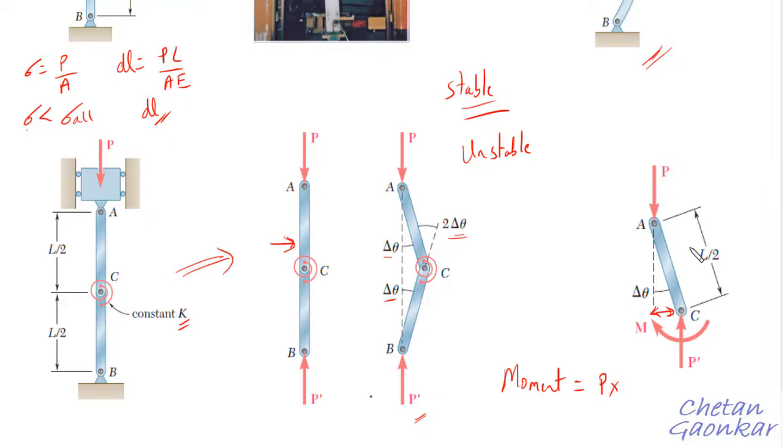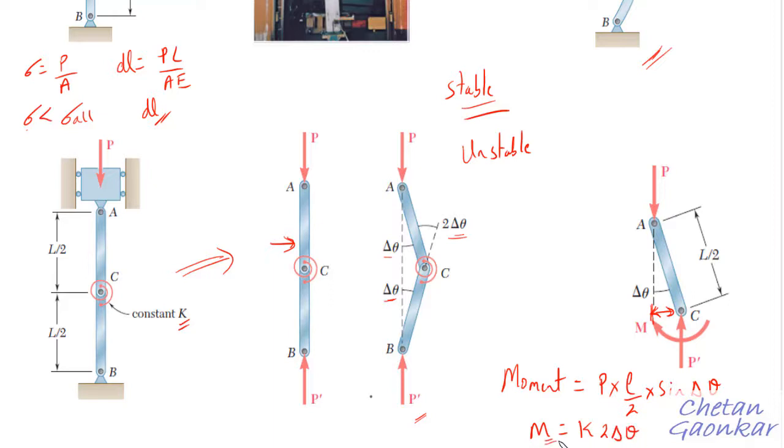This distance is L by 2. This distance from the equilibrium position will be L by 2 multiplied by sine of delta theta, right? And then there will be one more moment M formed by this spring because of its stiffness, and this moment M of the spring can be given in terms of its stiffness K and the angle it will subtend, 2 delta theta, as K times 2 delta theta.